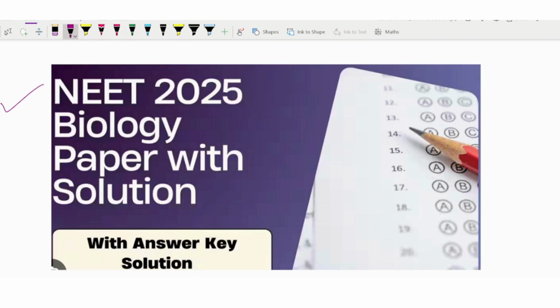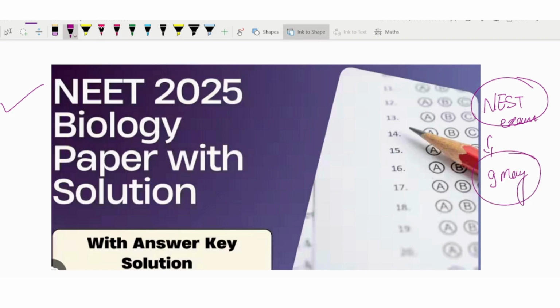And the second suggestion is you can go and apply for the NEST exam. The NEST exam is actually related to the NEET pattern only, so it will help you with this knowledge. You can go and write this exam. The last date for this NEST exam is the 9th May. If you apply for that, you will definitely get the idea of what knowledge you have. You can apply that knowledge in that exam and you can get a good seat somewhere. And if luckily you get the seat in NEET, that would be well and good for you. So without wasting time, let us discuss the question paper for NEET 2025 biology.